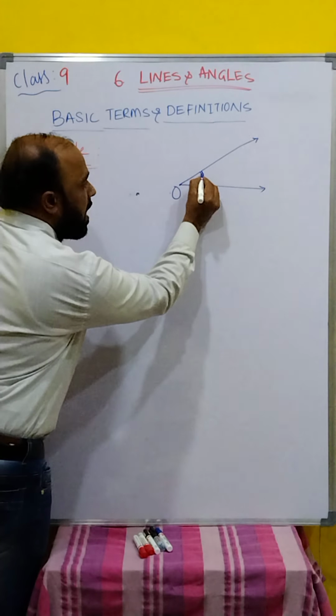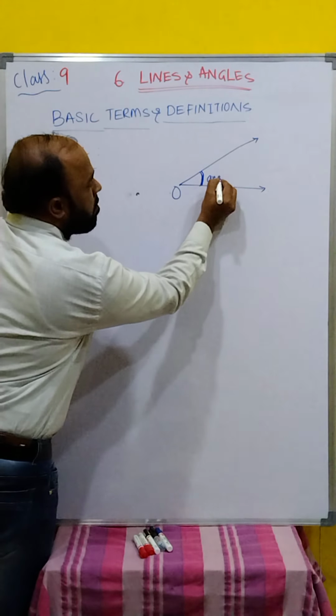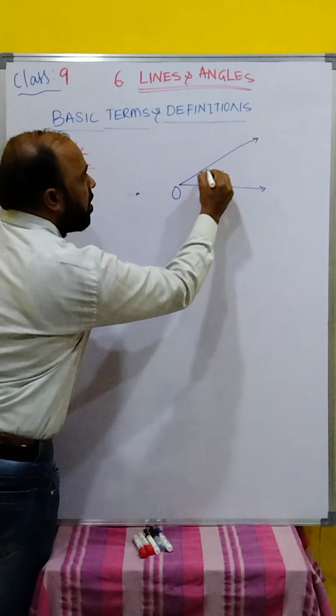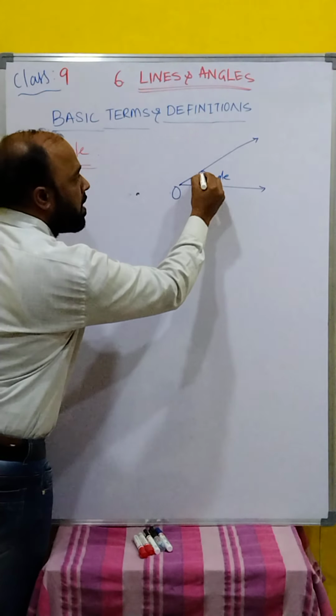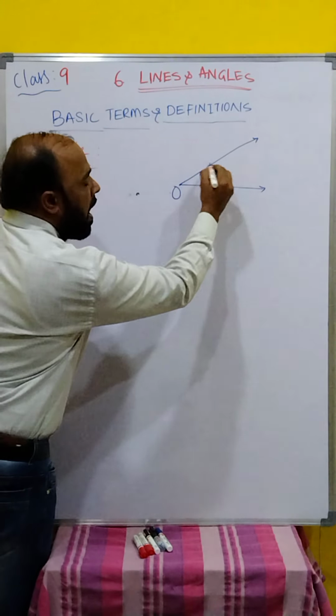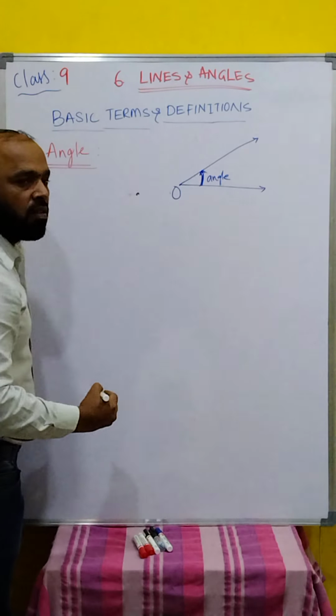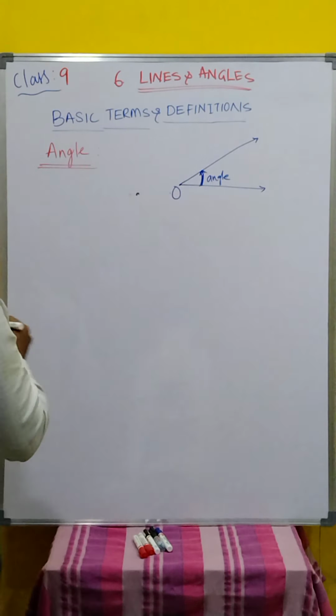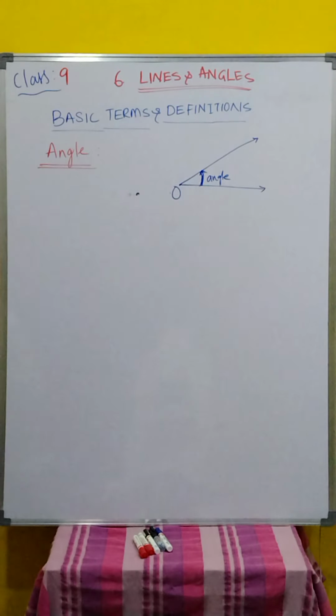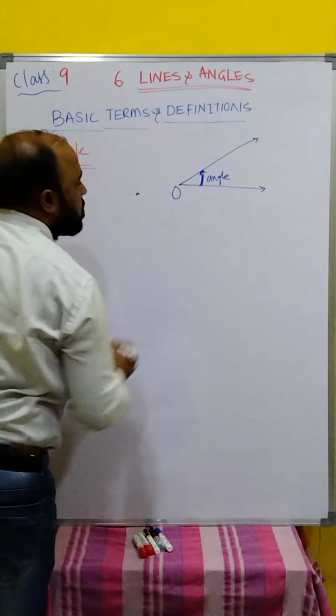Angle is always measured in the anti-clockwise direction. We are going through this anti-clockwise direction. What is an angle? Again I am reading: when two rays originate from the same end point, then an angle is formed.